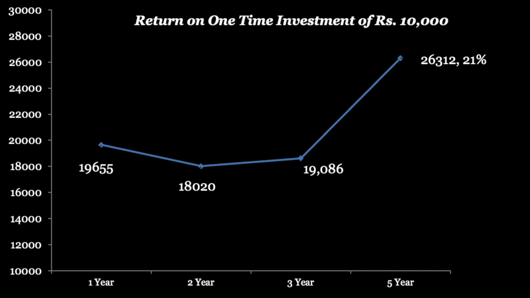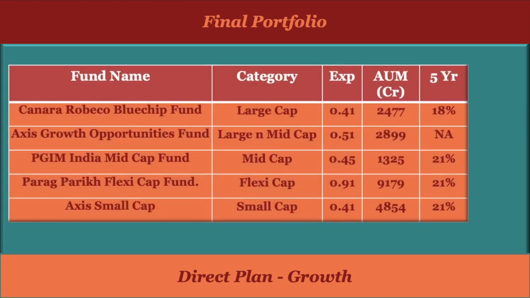Now let's see our final portfolio and discuss why we added all these funds to our portfolio. So if we see the final portfolio, we have Canara Robeco Blue Chip Fund, which is a large cap fund. Then after that, Axis Growth Opportunities Fund, a large and mid cap fund. PGIM Mid Cap Fund, which is a mid cap fund. Parag Parikh Flexi Cap Fund, which is a flexi cap fund, and then Axis Small Cap Fund, which is a small cap fund. And if you see the expense ratio of all these funds, the expense ratios are really low.